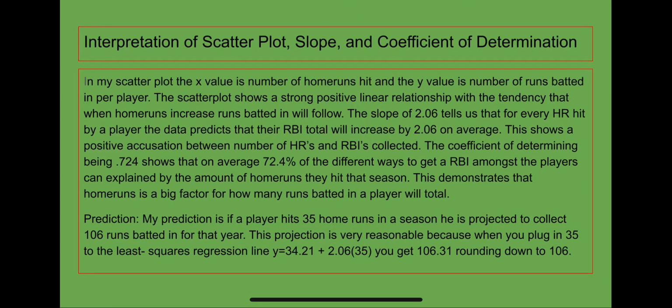In my scatter plot, the X value is the number of home runs hit and the Y value is the number of runs batted in. The scatter plot shows a strong positive linear relationship with a tendency that when home runs increase, runs batted in will follow.